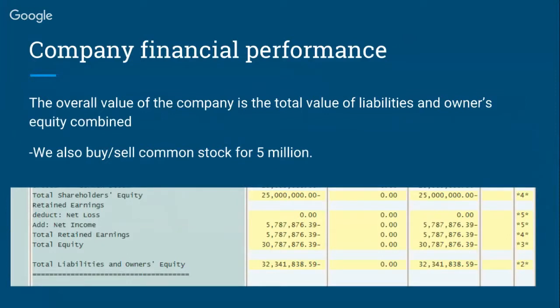Below is an image on our overall performance. You can tell that we sold 5 million stock from the total shareholders' equity. But overall, we have $32,341,000 in combined total liability and owners' equity. Above all, it is our financial analysis.